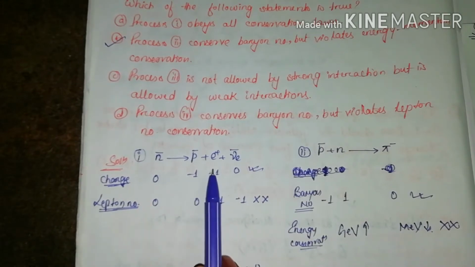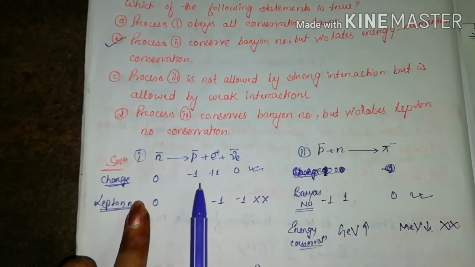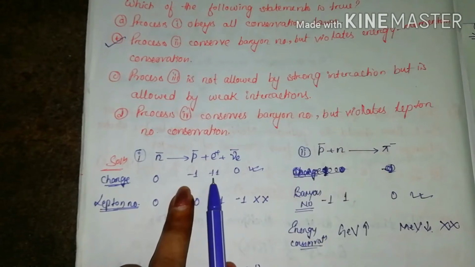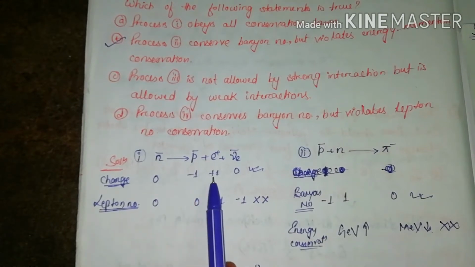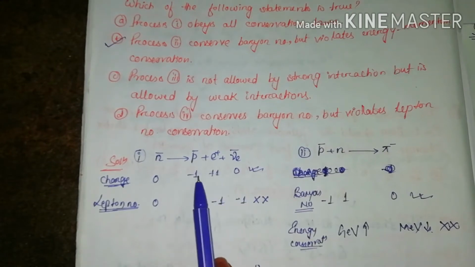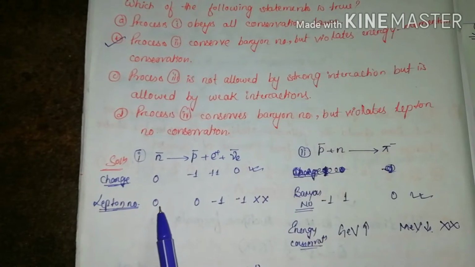Firstly we will check the charge. Here the charge for neutron is 0, for this it is -1. Here for the lepton, it is +1, for this it is 0. So we can see that charge is conserved. Then lepton number: this is not a lepton, so it's 0.